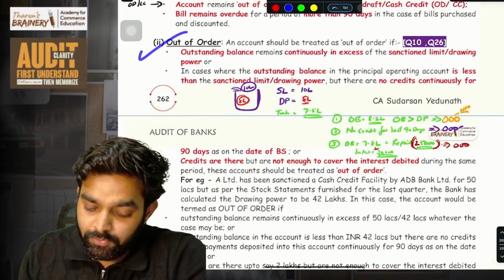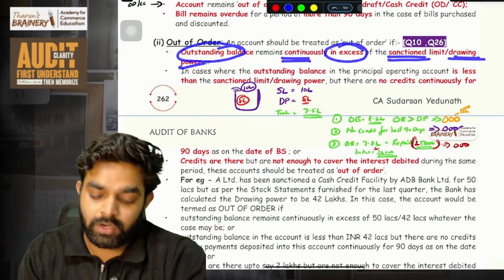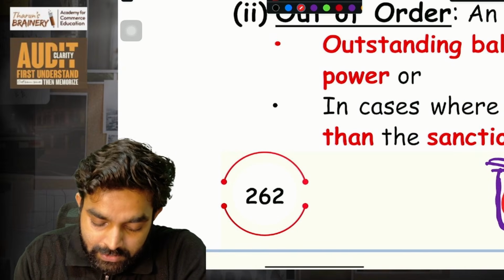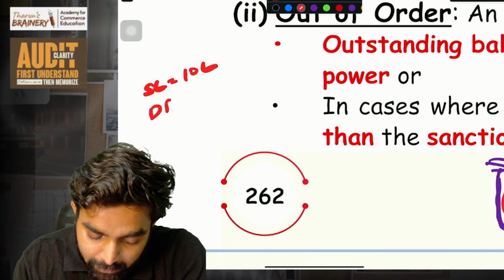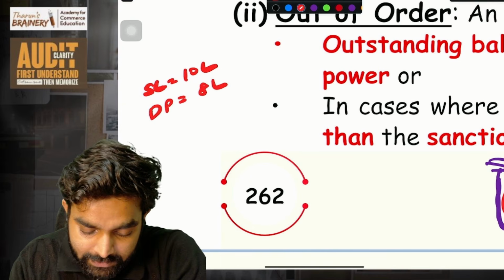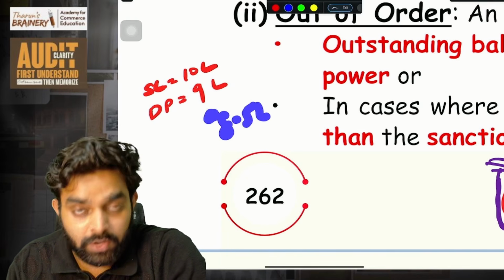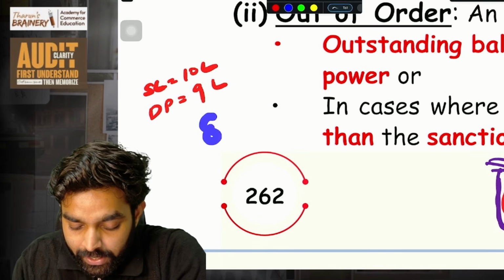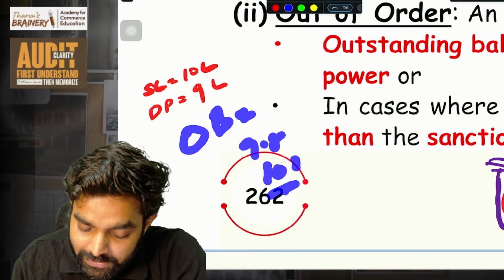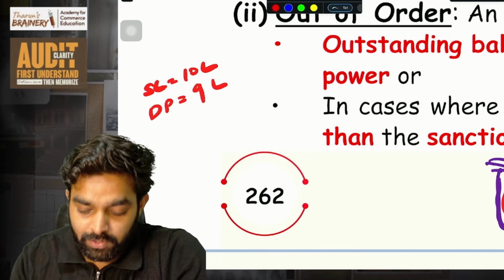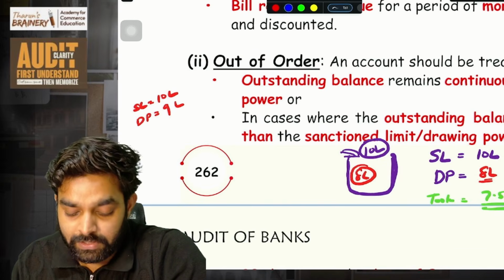Then what is out of order? The outstanding balance remains continuously in excess of the sanctioned limit or drawing power. Imagine the sanctioned limit for the loan is 10 lakh and drawing power is 9 lakh, and the customer has withdrawn 8.5 lakhs but has not repaid, so the interest accumulated, and now it is almost 11 lakh with the interest. This 11 lakh is more than the sanctioned limit or drawing power, right? Then it is called out of order.